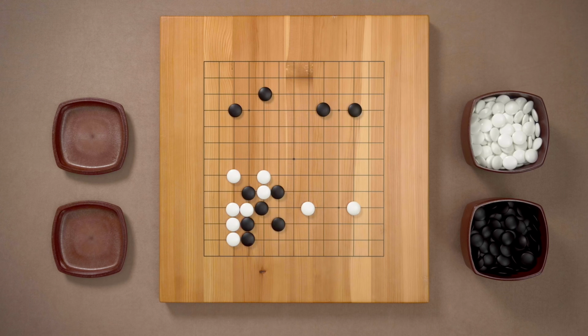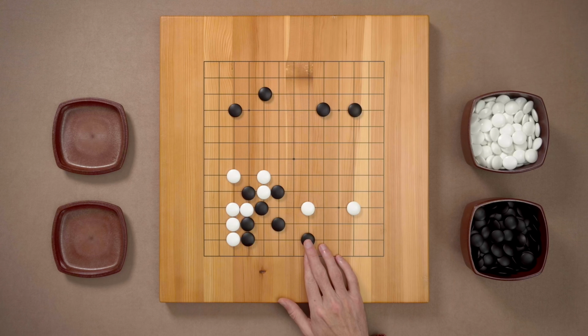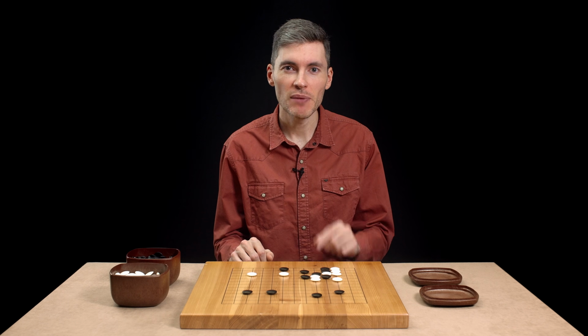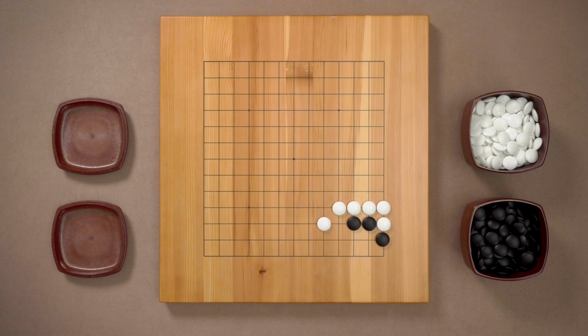As a bonus, this shape is making eyes very nicely. Black already has one eye here, and if necessary, Black can also slide like this and make life here at the bottom. And speaking of making eyes when it's necessary, let me show you one last example here. Here, Black has a very small group in the corner. And now the question is, how can Black make two eyes? How can Black live here?